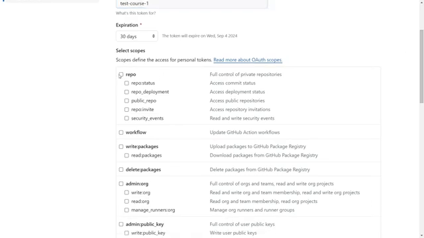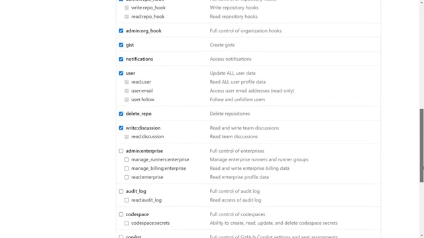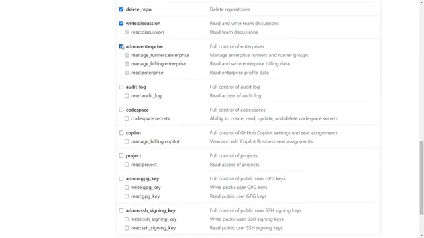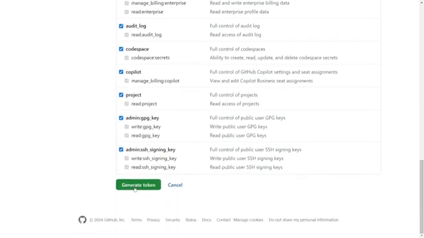Now let me just choose all the options. You can read more about these options, but it's best for a beginner just to choose all the options at once. And then you have to click on the generate token button, and it will just generate a token for you.